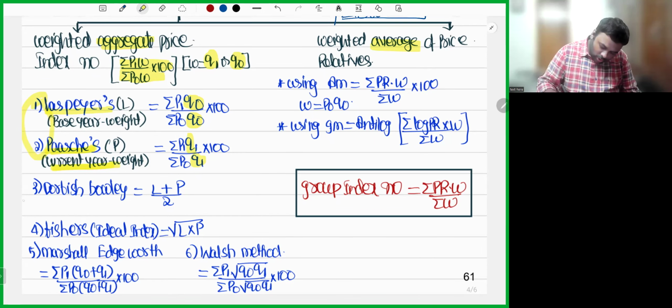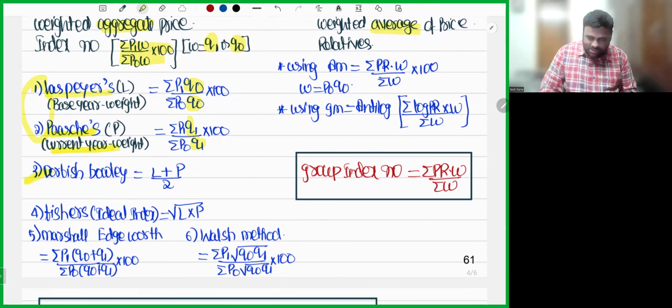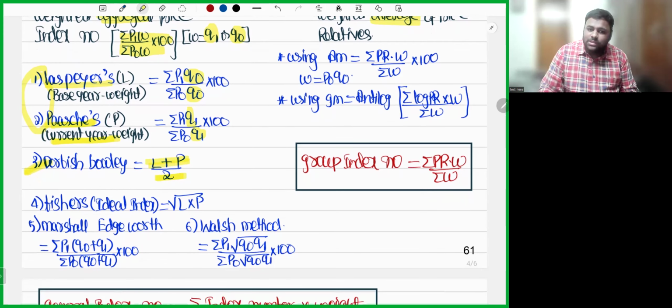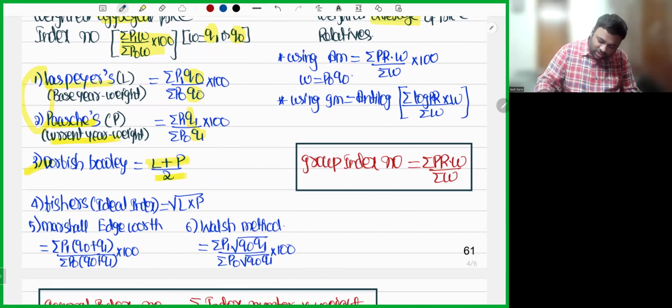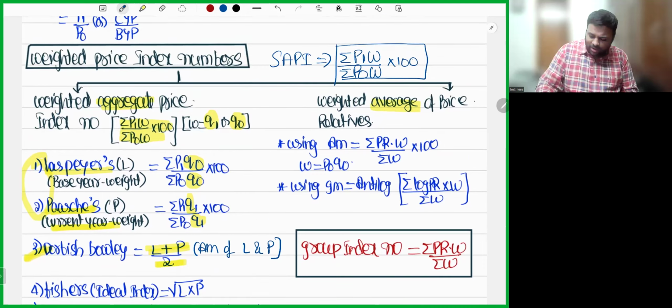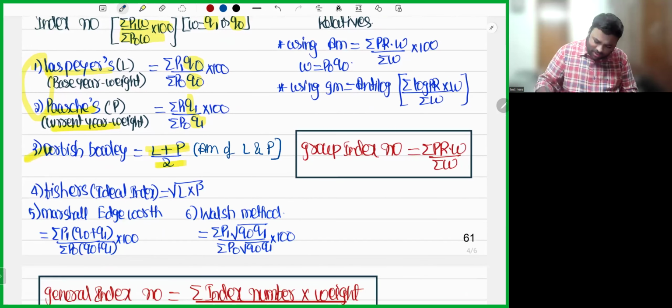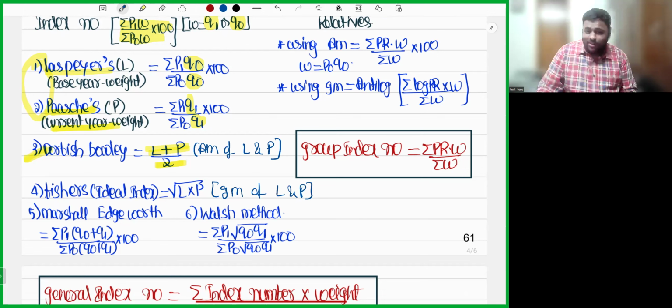So in between, Dorbish-Bowley came and said, please don't fight. I'll take the average of Laspeyres and Paasche, L plus P by 2. I'll use the arithmetic mean of Laspeyres and Paasche. Now, when one person said arithmetic mean, obviously someone will come and say geometric mean. So Fisher says geometric mean of Laspeyres and Paasche. Thank God nobody came and said I'll do harmonic mean of Laspeyres and Paasche.